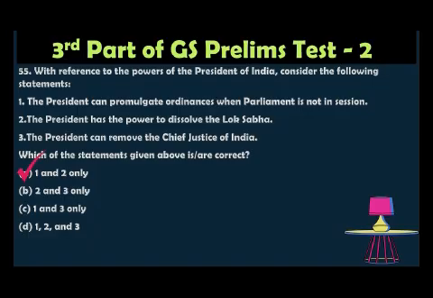Hence statement 2 is right. The Chief Justice of India can only be removed by the impeachment procedure, not by the President's discretion. So the statement that the President can remove the Chief Justice of India is incorrect.